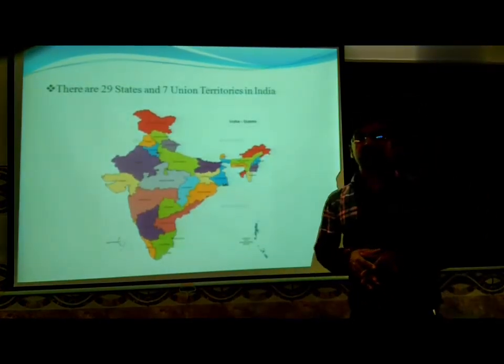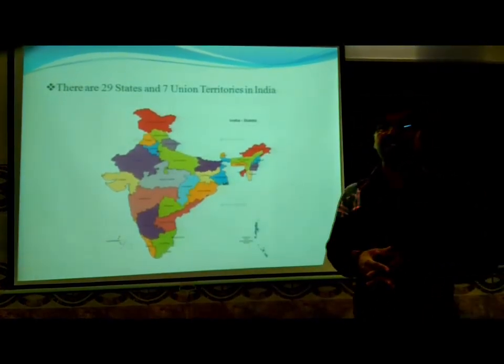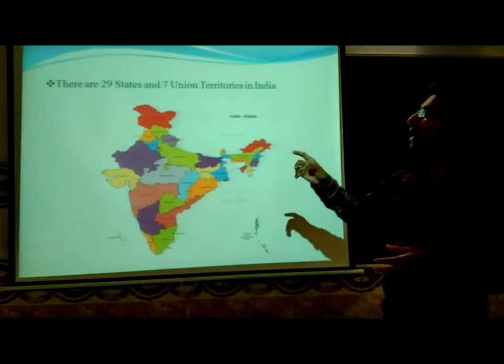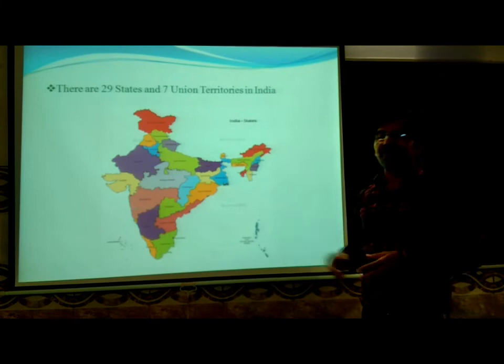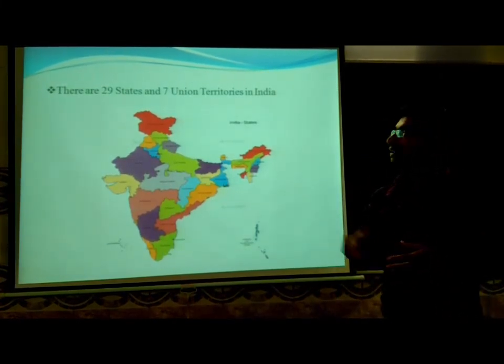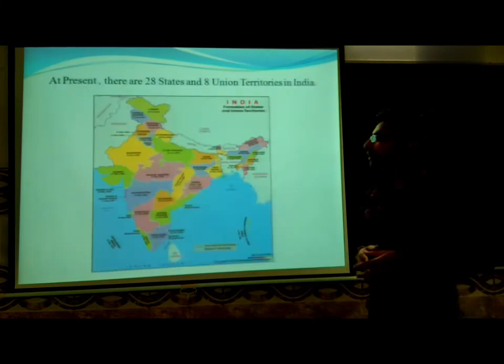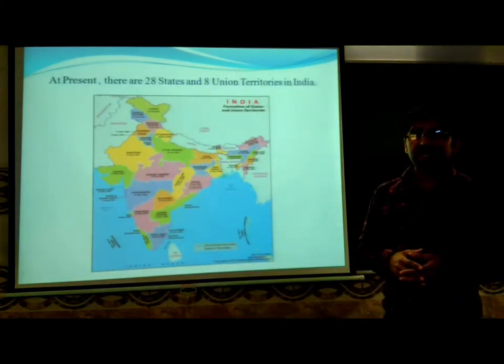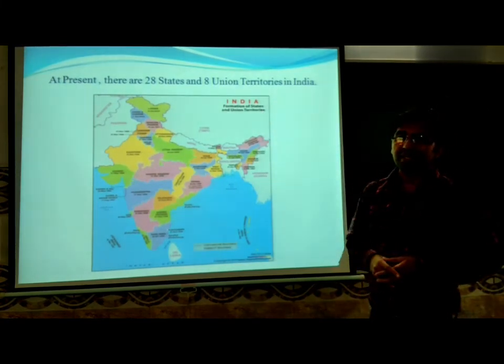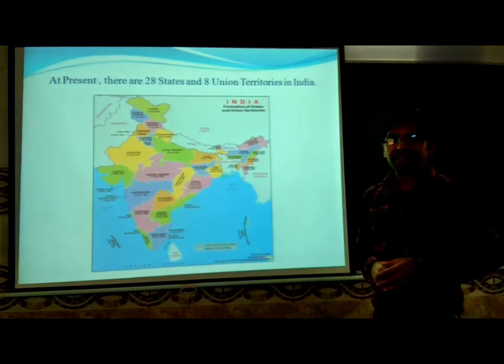Now let us come to know how many states and union territories are there in India. There were 29 states and 7 union territories in India, but now the number has changed. At present, the number of states is 28 and the number of union territories is 8.